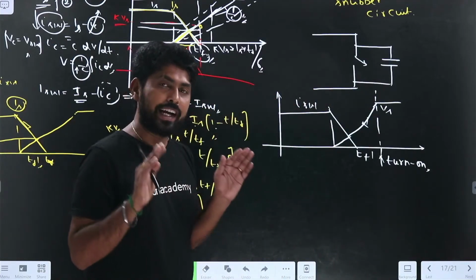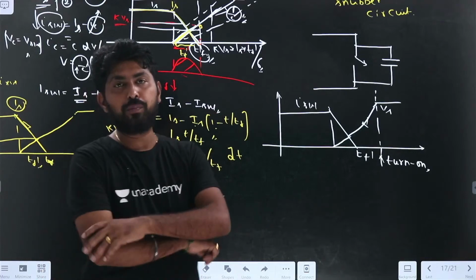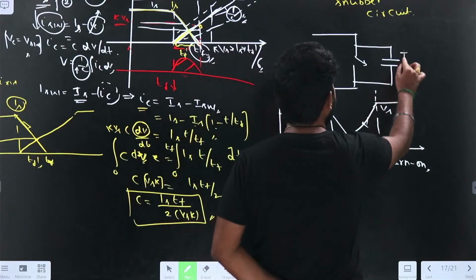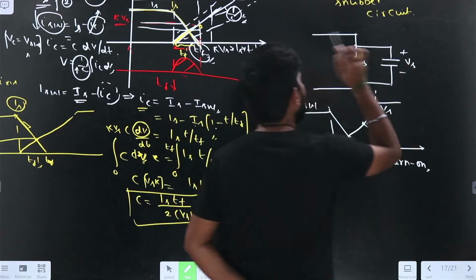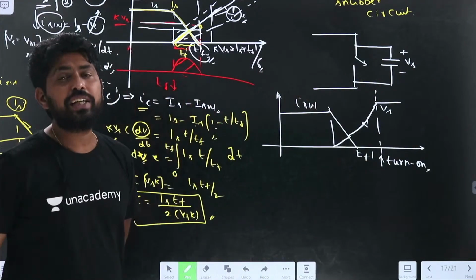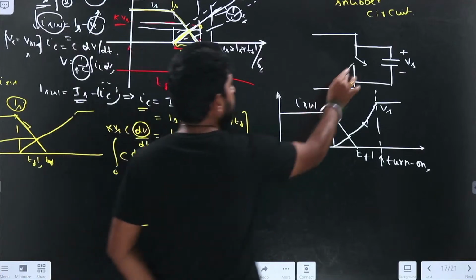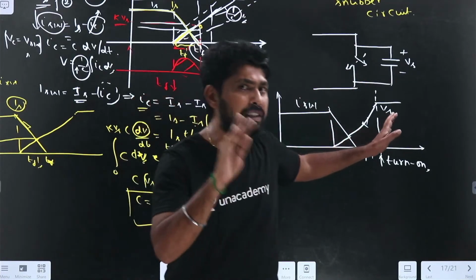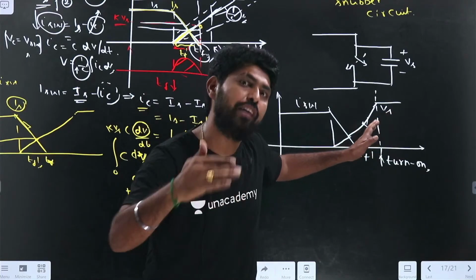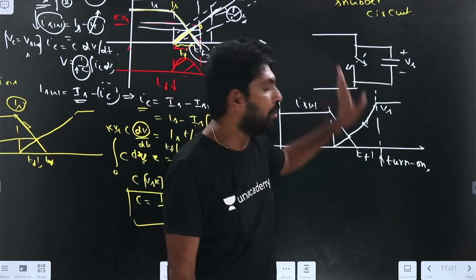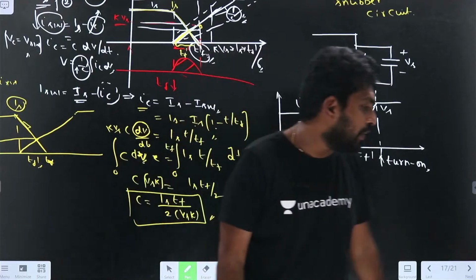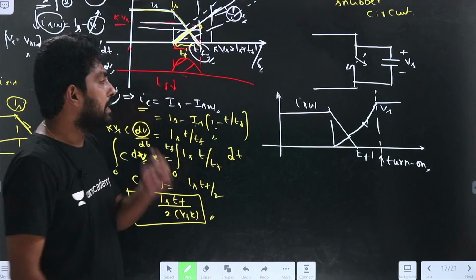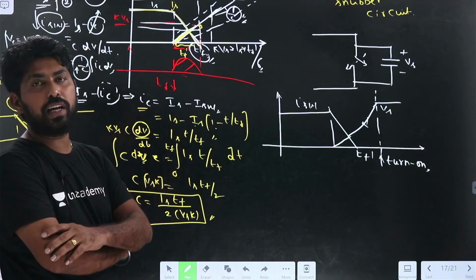Now the turn-off process has completed. The turn-off process is completed like this. Now the capacitor is charged to Vs, that is plus minus Vs. Assume that it is charged to Vs. Now I want to turn on the switch. The turn-off process is completed, that is one cycle is completed. In the next cycle I want to turn on the switch again. So what happens? If I want to turn on this device in the next cycle, what happens?